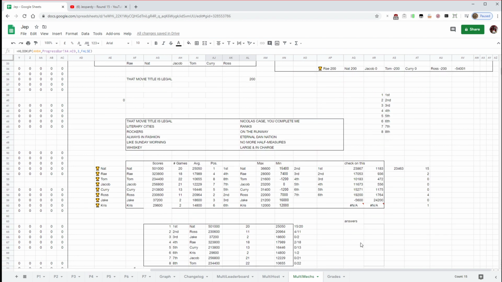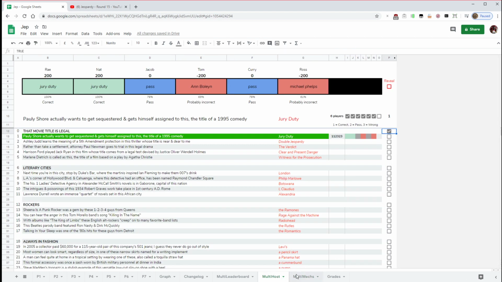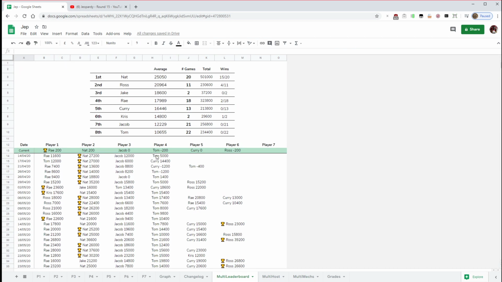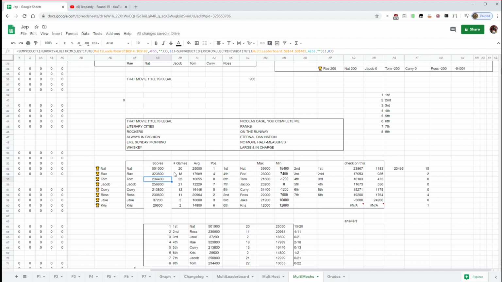Cool. This is the leaderboard mechanic here, which basically gets everyone's score combined. This is actually a really interesting formula that someone on Reddit helped me out with. It's a sum product to work out, basically substitutes everyone's name for nothing, and then the score itself is added to a total of everything here. So all of Tom's scores would equal that figure there. It's divided by the number of times that Tom's name appears in the document.